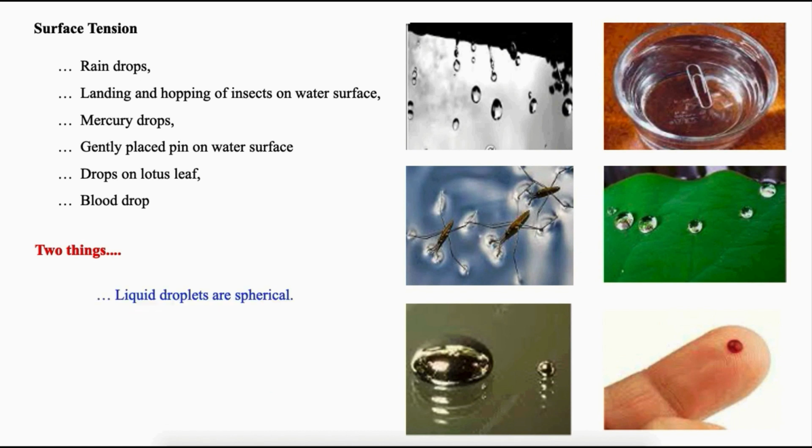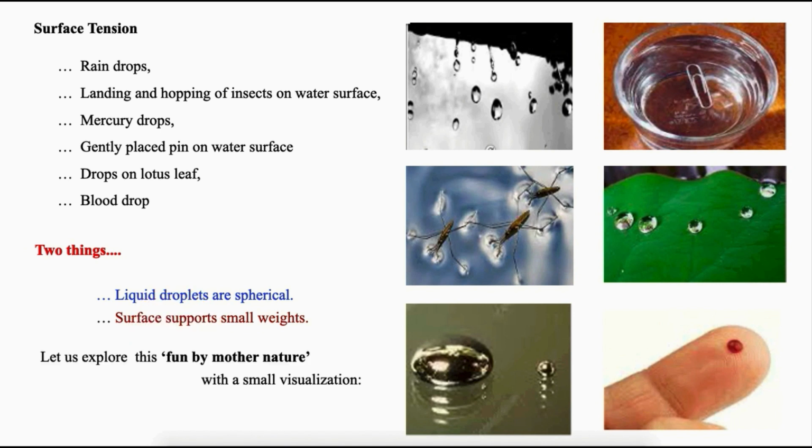Yes, two things. Liquid droplets are spherical and surface supports small weights. As human beings, we were inquisitive to find out why drops attain only spherical shape, not the cubical or cylindrical. Also, we were wondering who gave the surface the Horlicks or Bonvita to get energy to perform the work of supporting the weights. Now, let us explore this teasing game by Mother Nature with a small visualization.